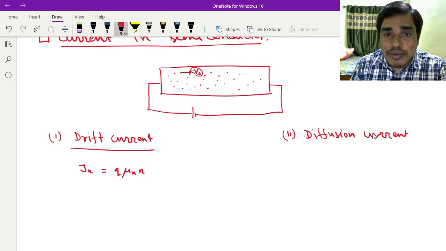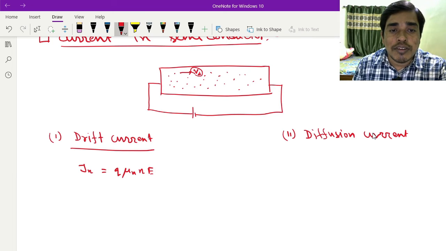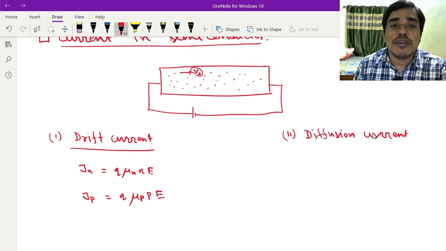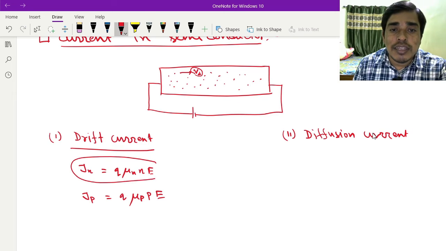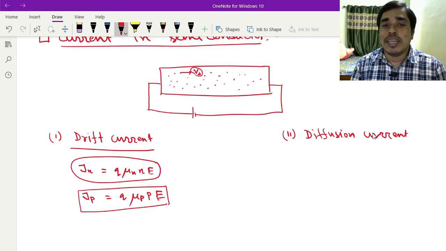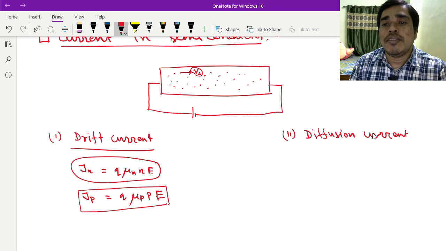For holes it will be q mu p p E. This is the current density for electrons, and this is the current density for holes for drift current. I have already derived this formula in the previous class.